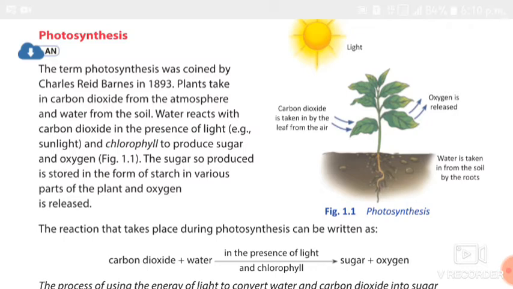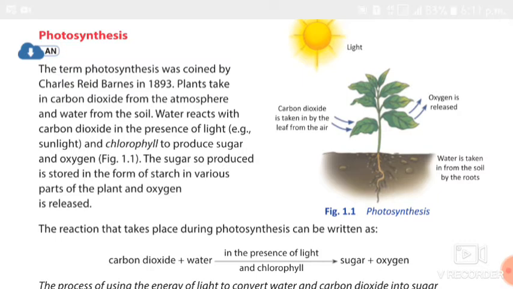Photosynthesis means that plants absorb carbon dioxide from the atmosphere and water from the soil. This water reacts with carbon dioxide in the presence of sunlight and produces sugar and oxygen.